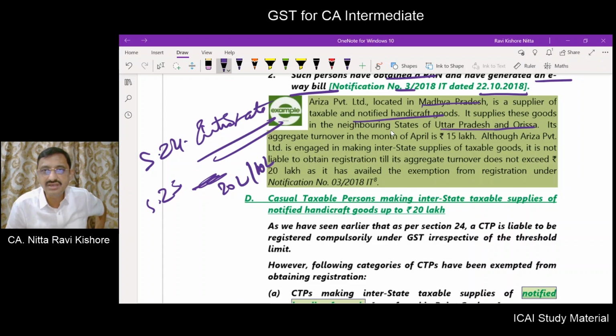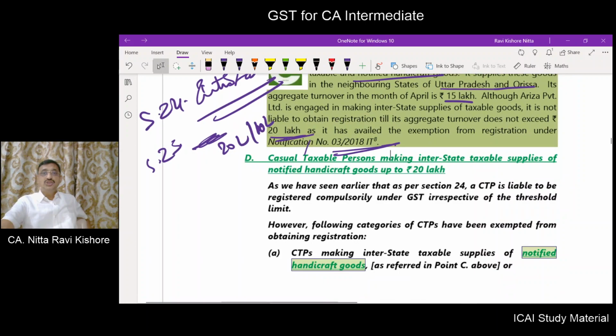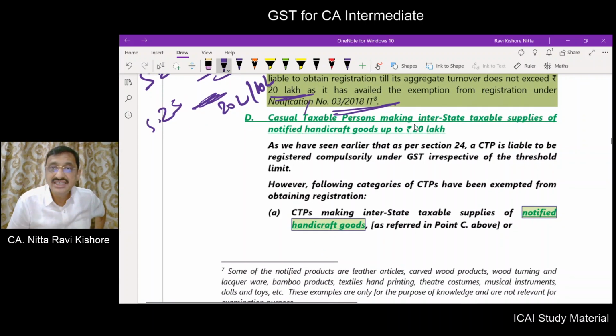Aggregate turnover in the month of April is 15 lakhs. Now, is he liable to get registration? No, because you have a 20 lakhs threshold limit, and he can avail the exemption under this notification. Casual taxable person making interstate taxable supplies of notified handicrafts.